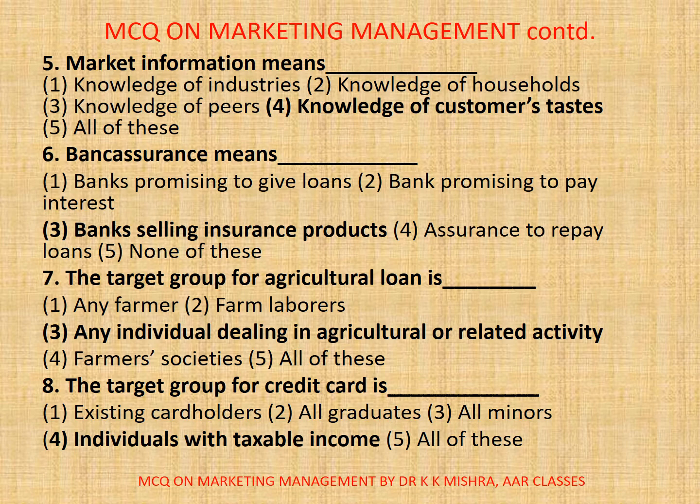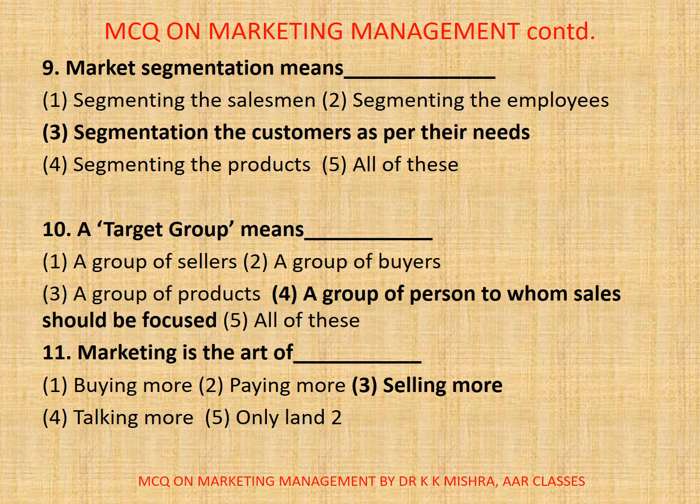8. The target group for credit card is dash. 1. Existing card holders, 2. All graduates, 3. All minors, 4. Individuals with taxable income, 5. All of these. Correct option here is 4. Individuals with taxable income.